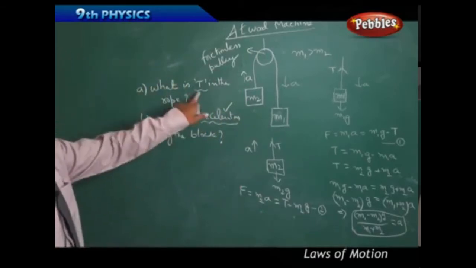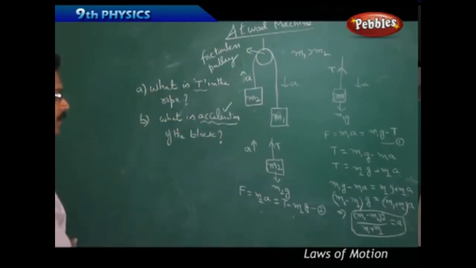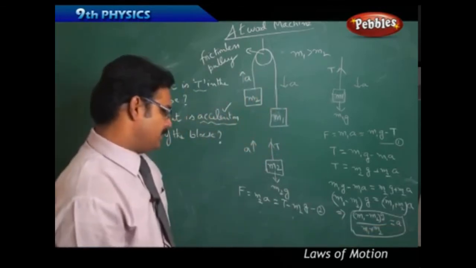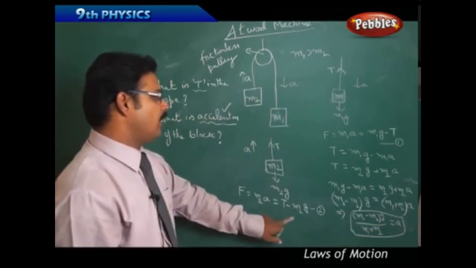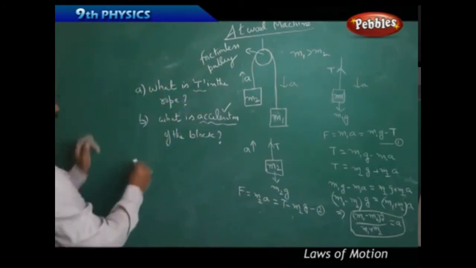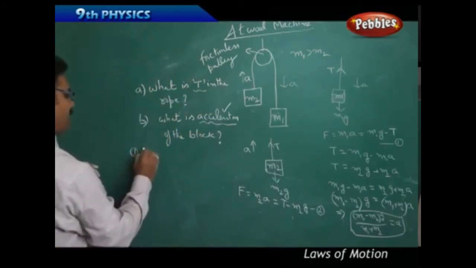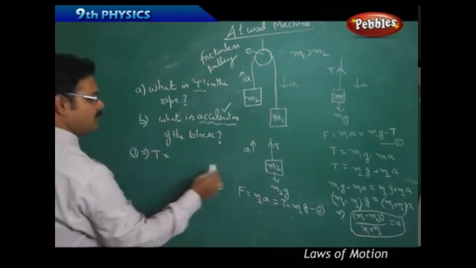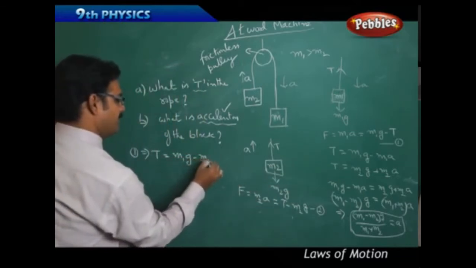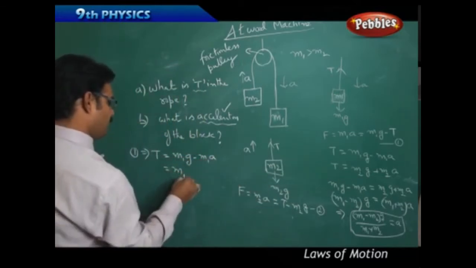Now we have to find tension T. You have to substitute this acceleration a either in equation 1 or equation 2. I will take equation 1. T equals m1g minus m1a.